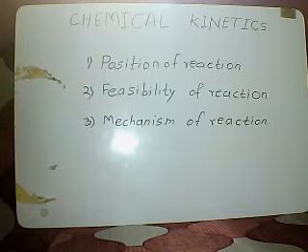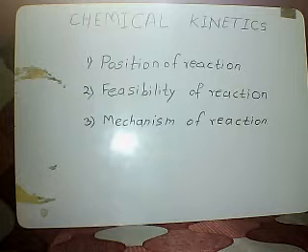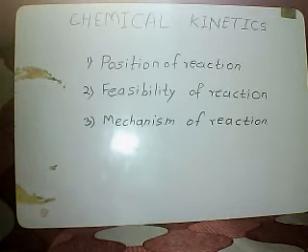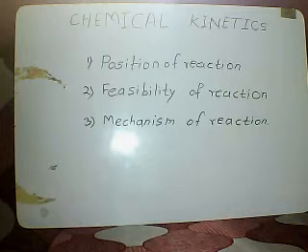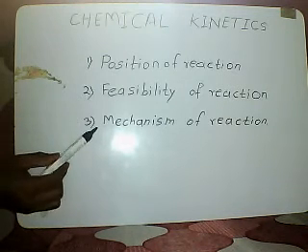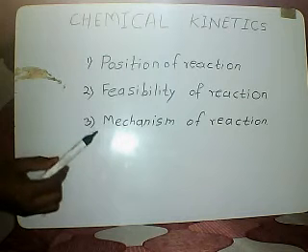Chemical kinetics is related to three parts. First is the position of reaction, second is the feasibility of reaction, and third is the mechanism of the reaction.